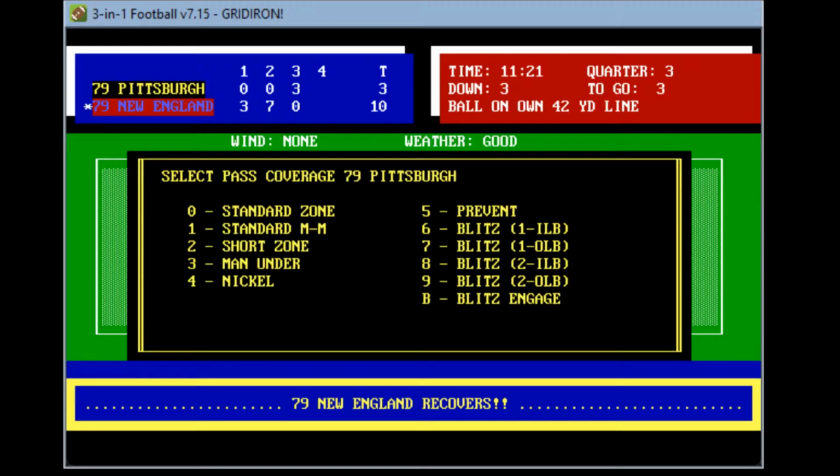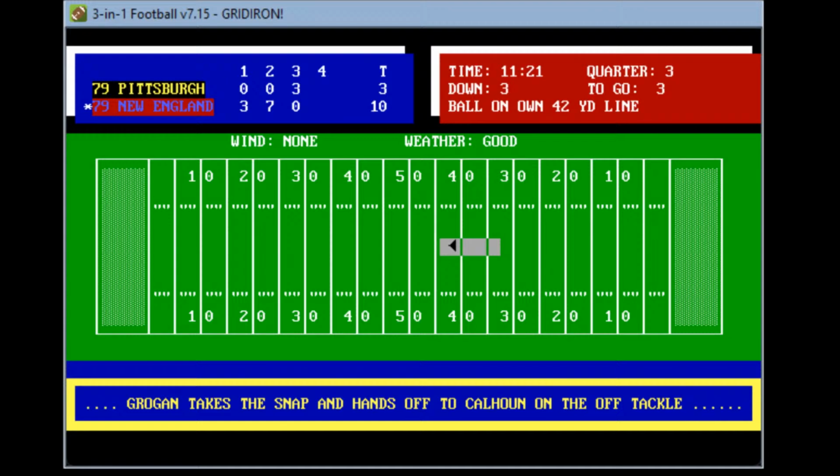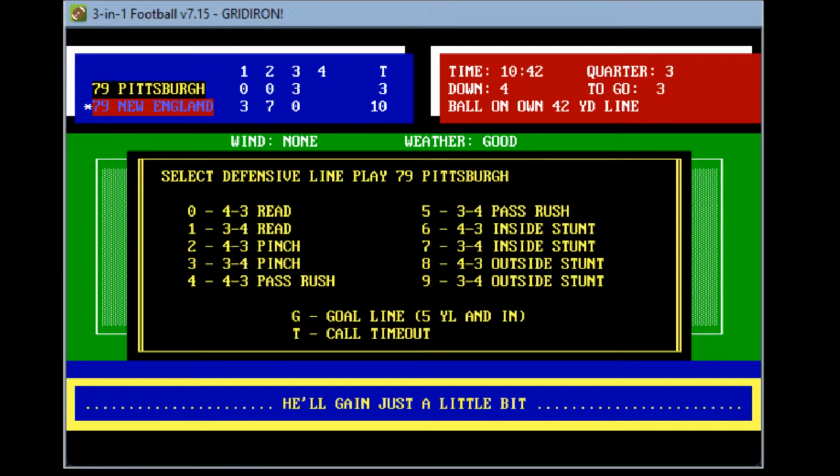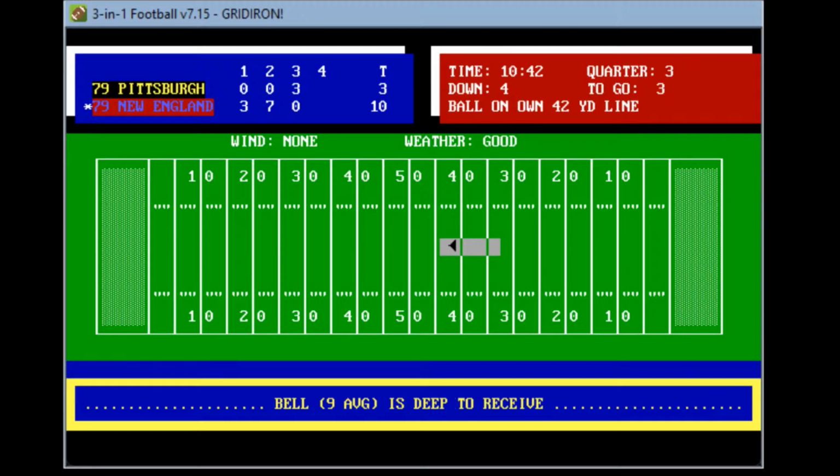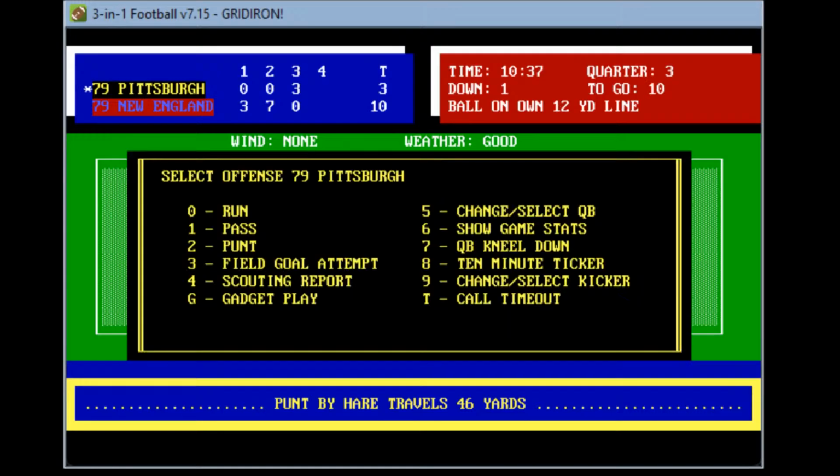Let's go ahead and go there. Standard man to man on a pass rush. Hands it to Calhoun, slips and falls, cannot get it. That's a gain of nothing, and New England will punt it. 4th and 3 from their own 42-yard line. So good job by Pittsburgh here. And here comes Theo Bell, waits on the return. Kicked by Ware, spiraling kick, 46 yards. That is good. And Pittsburgh will have it at their own 12-yard line. Great job by the New England punt coverage team.